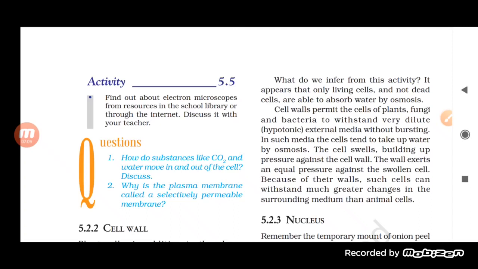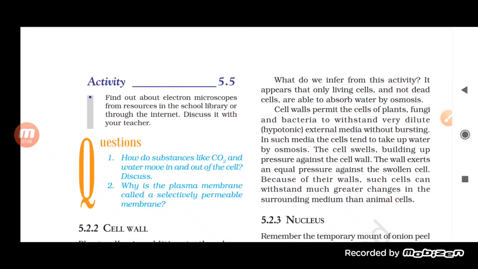Because of their wall, such cells can withstand a greater change in the surrounding medium than animal cells. See, this wall allows the plant, the fungi, and the bacteria to withstand a hypertonic solution. What does hypertonic solution mean?